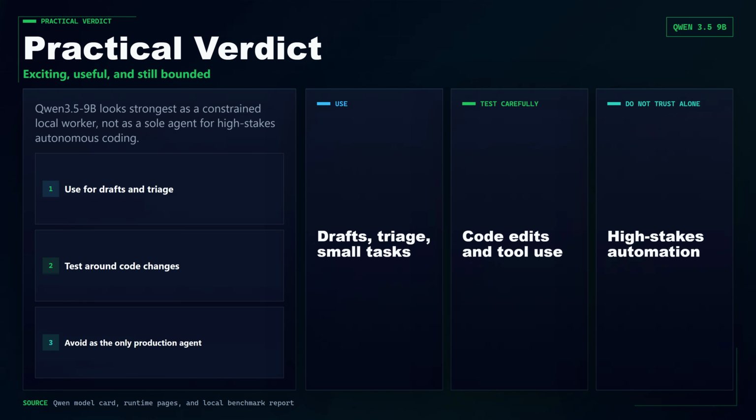The practical verdict is that Qwen 3.5 9B is exciting because it moves a lot of capability into a small deployable package. It belongs in the local worker lane: drafts, triage, document and screenshot understanding, small code changes, routing, and low-risk automation with tests around it. It should not be treated as proof that a 9B local model can replace stronger coding systems for high-stakes refactors or long autonomous projects.